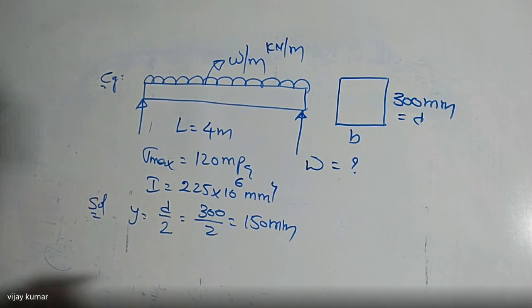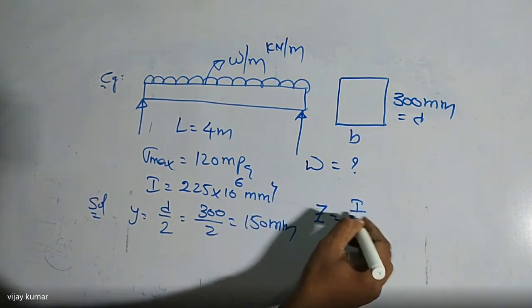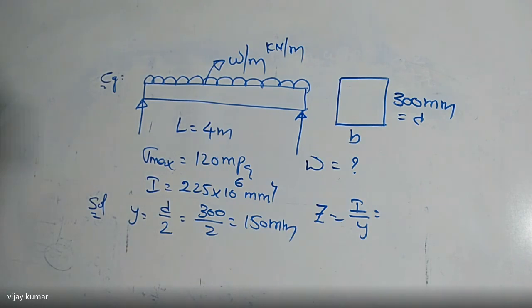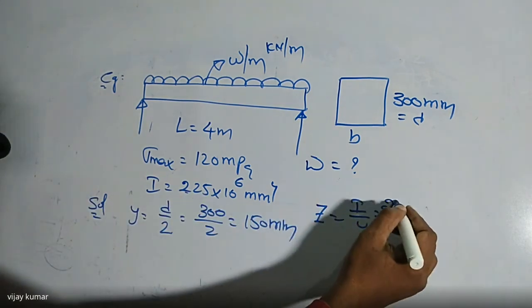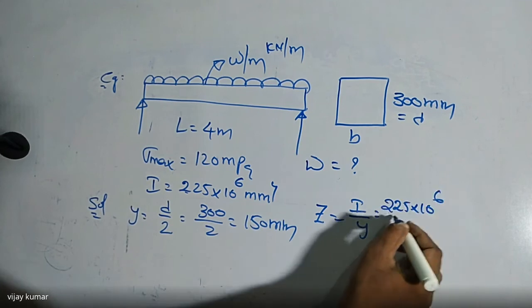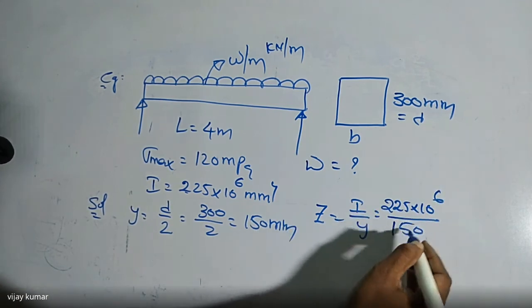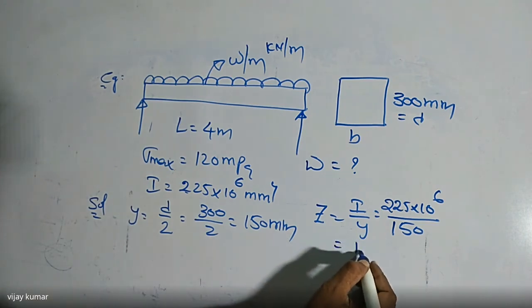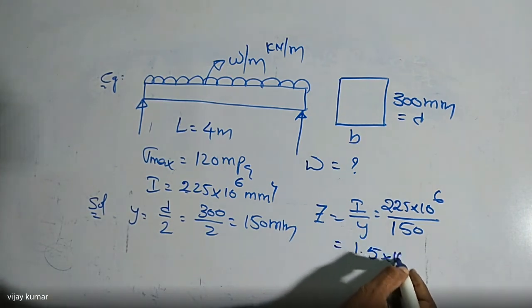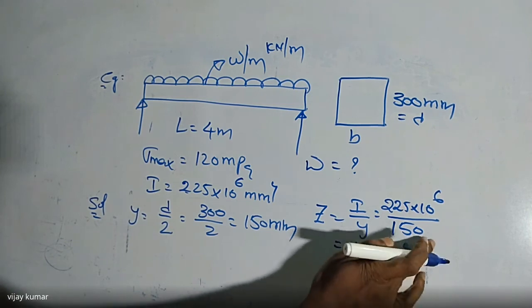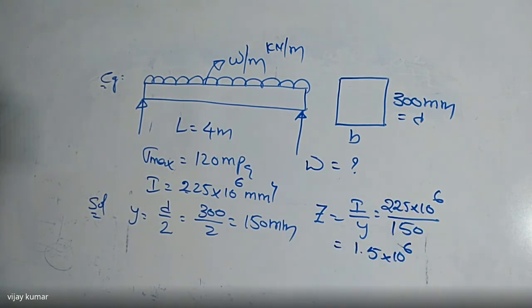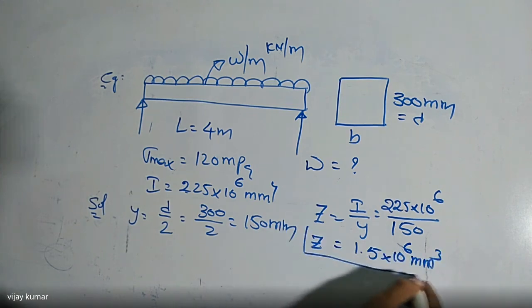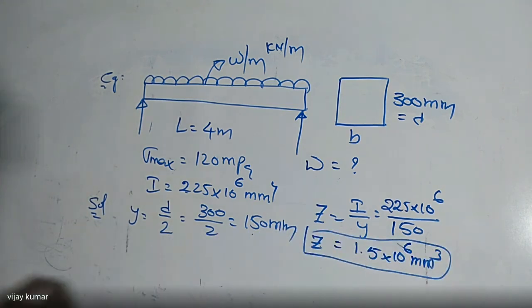What is the z value here? The z value is equal to I by y. I is given, that is 225 into 10 to the power of 6, divided by y, which is 150, in terms of mm. Then we get the z value equal to 1.25 into 10 to the power of 6 mm power 3. So this is the value of z, and this is the value of y.